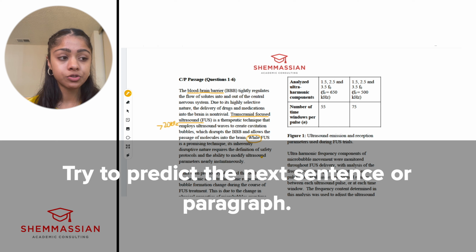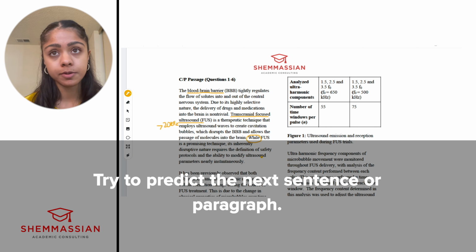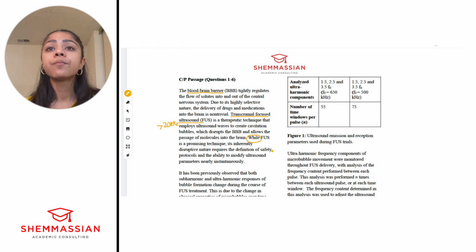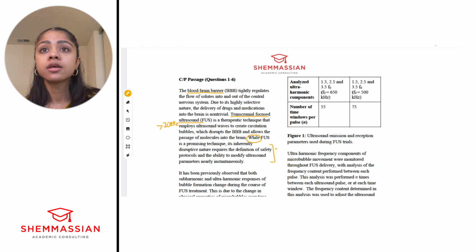It's helpful to try to predict, right, what the next paragraph is going to be. We can predict with the way that this paragraph is ending that they might present an experiment that looks at that or a potential solution to that. But this right here is a problem that they're looking at. So we've broken it down. This is an intro, a background to the BBB, and a technique to deliver drugs.